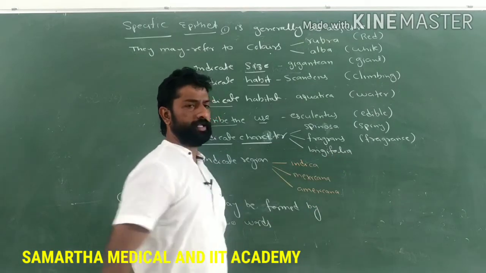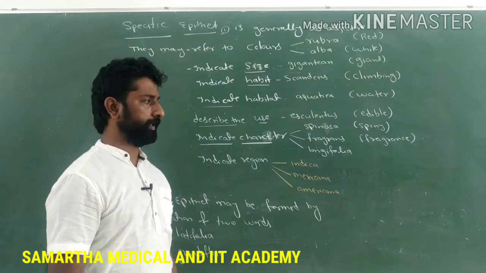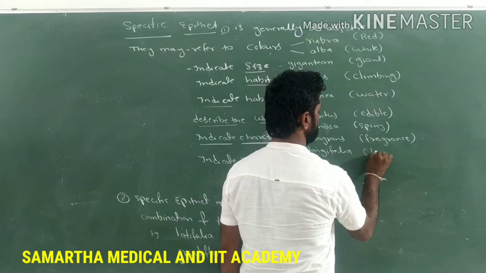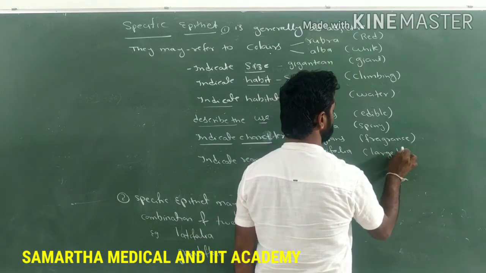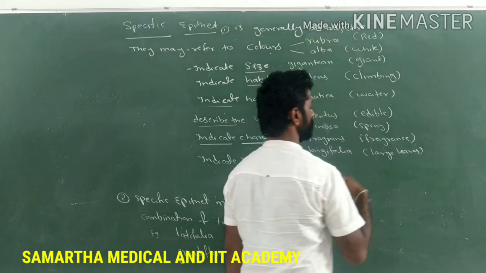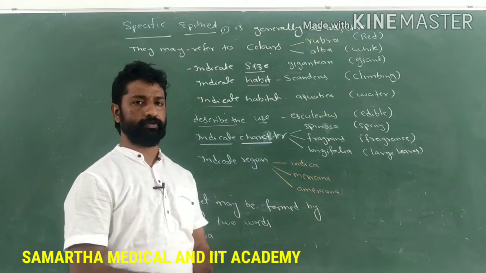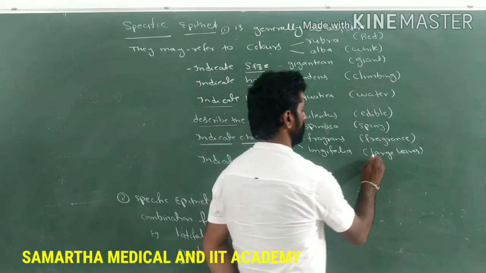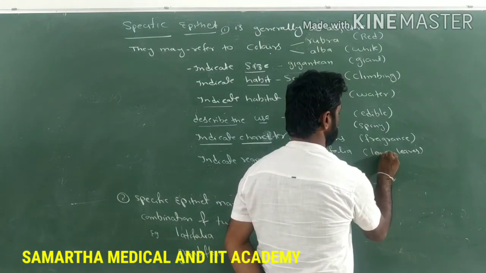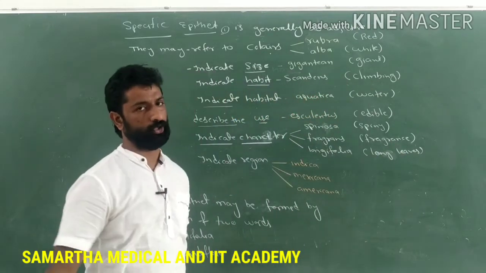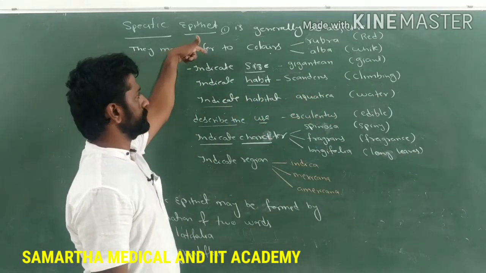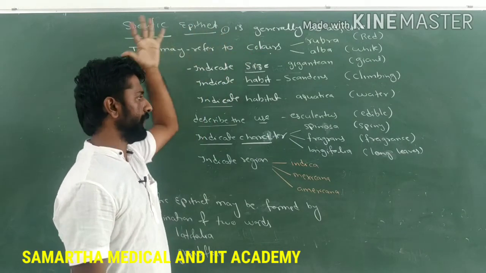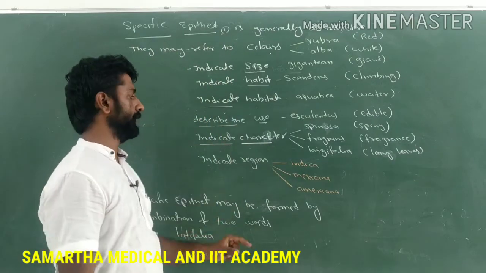Similarly, if the specific epithet is longifolia, it indicates the presence of large leaves. Folia refers to leaves. So longifolia means large or long leaves will be present in that particular plant. Like that, the specific name may refer to color, size, habit, habitat, use, character, and then origin.